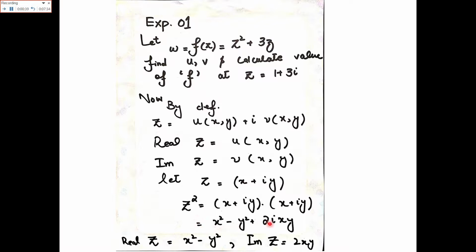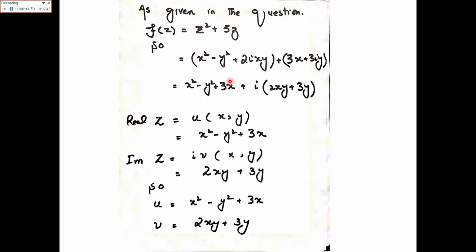You will have the answer of z square, that is x square minus y square plus 2 iota xy, and plus 3z, that is equal to 3x plus 3 iota y. Now you will add these two values to get the final answer. So the real part of the function is x square minus y square plus 3x, and the imaginary part of the function is 2xy plus 3y.